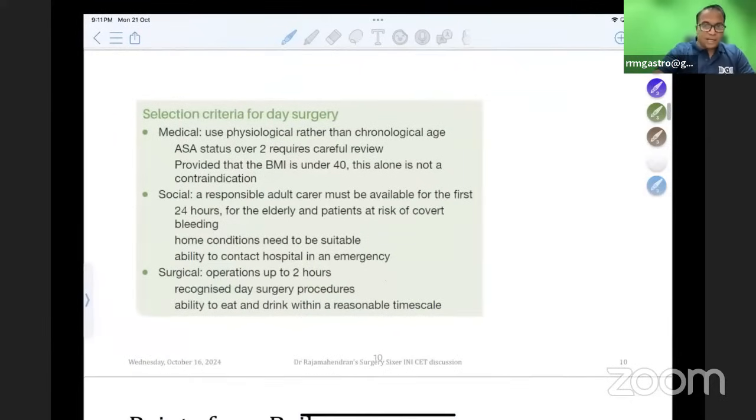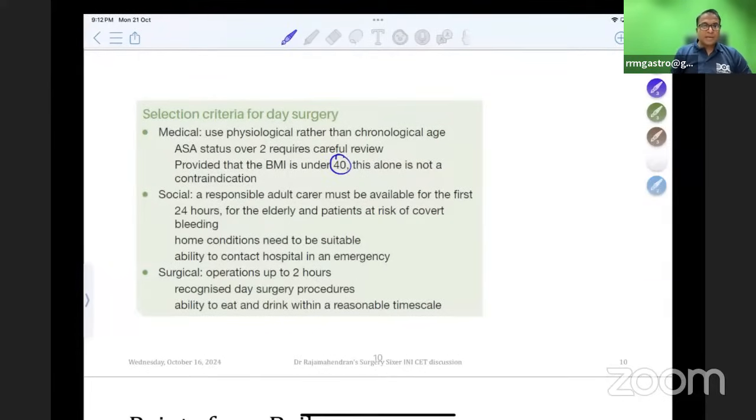So this is the selection criteria for day case surgery. It is actually from the anesthesia chapter in Bailey. Bailey has this point in the anesthesia chapter. So medical use is physiological rather than chronological age. Physiological age is important. There is no use of chronological age. BMI less than 40 is not a contraindication.